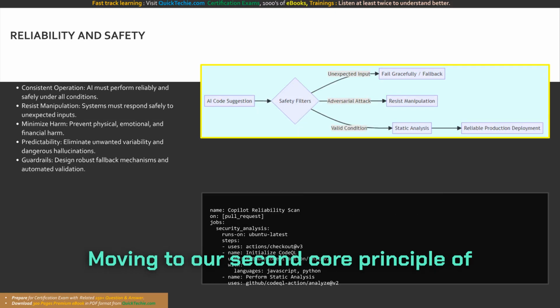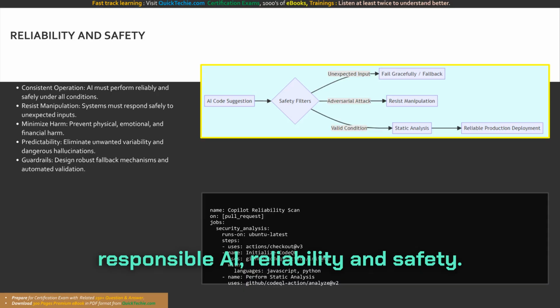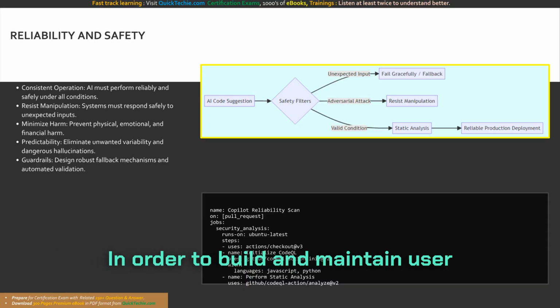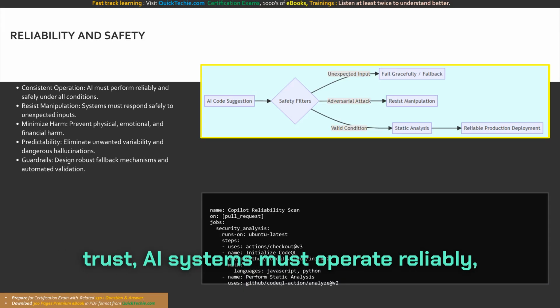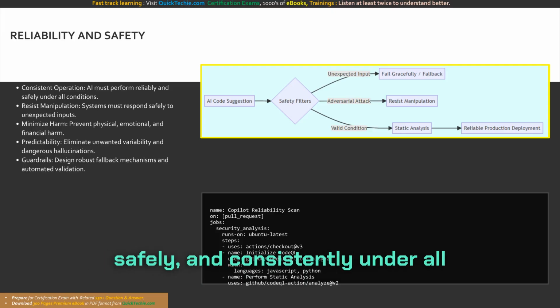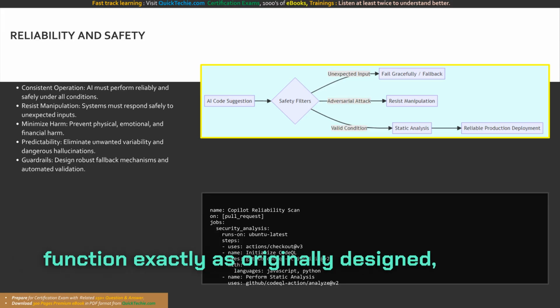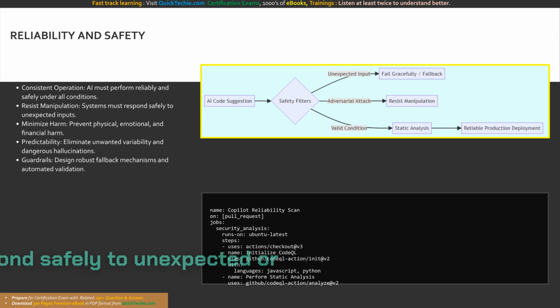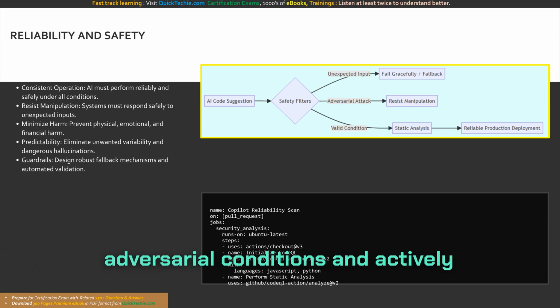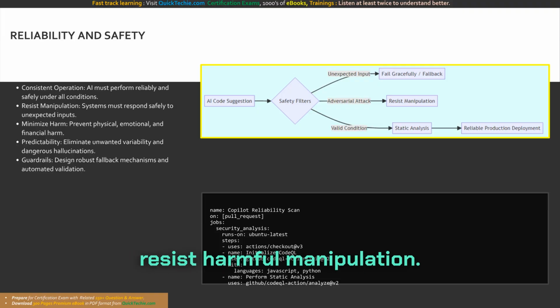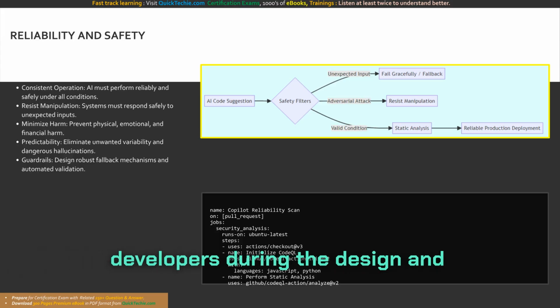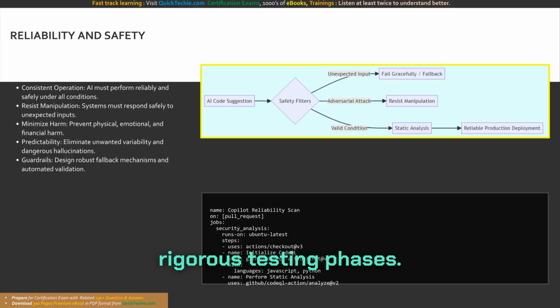Moving to our second core principle of responsible AI, reliability and safety. In order to build and maintain user trust, AI systems must operate reliably, safely, and consistently under all conceivable circumstances. These intelligent systems need to function exactly as originally designed, respond safely to unexpected or adversarial conditions, and actively resist harmful manipulation. Their behavior in production environments reflects the foresight of developers during the design and rigorous testing phases.